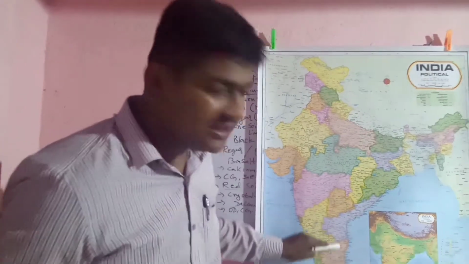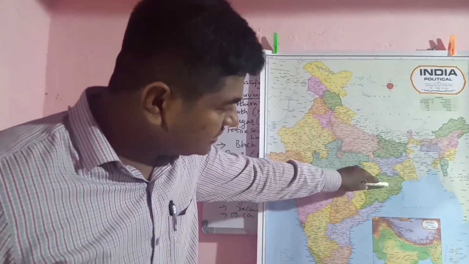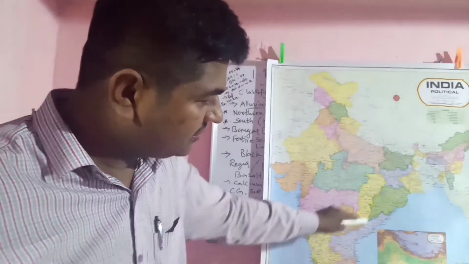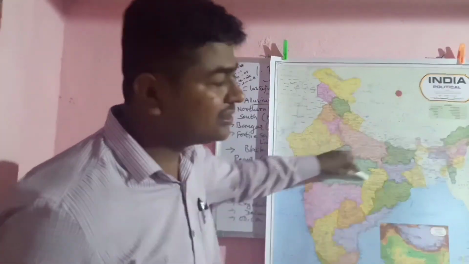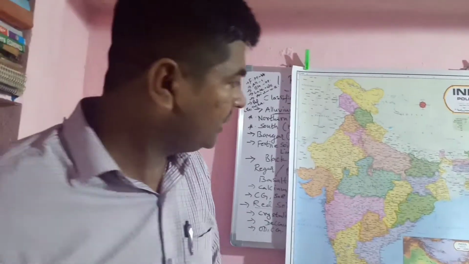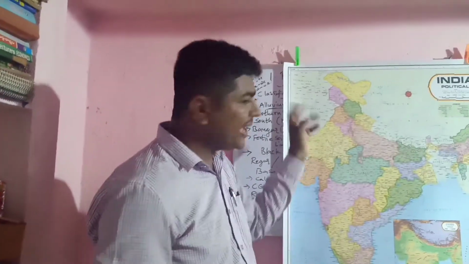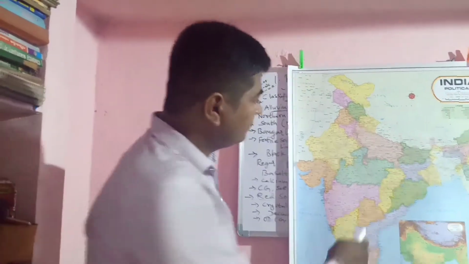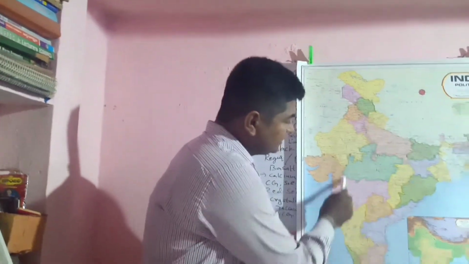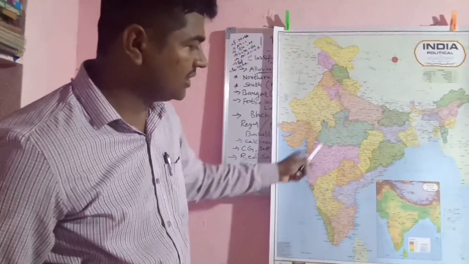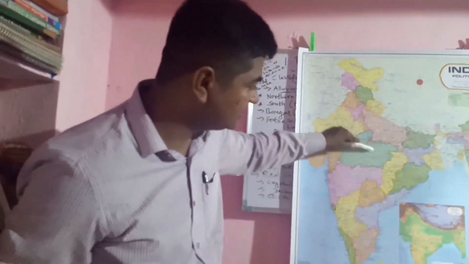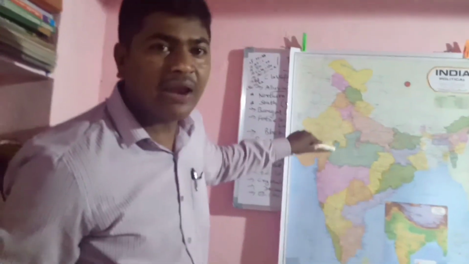Mainly coastal Andhra and the southern coastal area, the southeast area, and the north area, UP, these areas. And black soil, black soil is completely in Madhya Pradesh and some part of Maharashtra, some part of Karnataka, some part of Telangana also, these areas. Black soil.